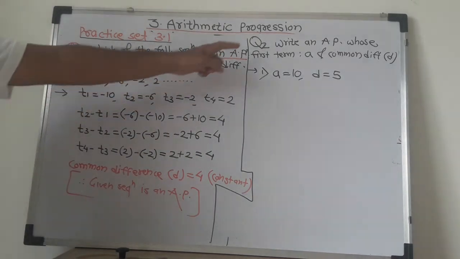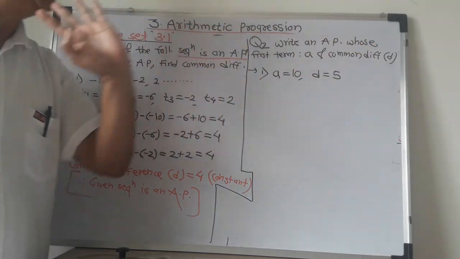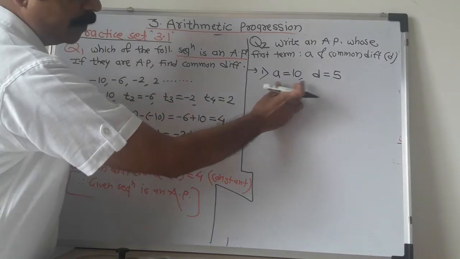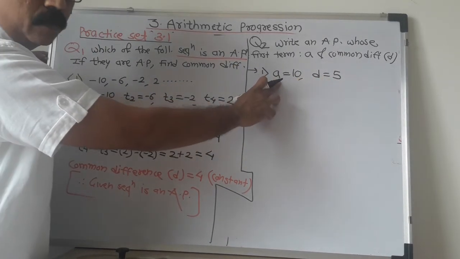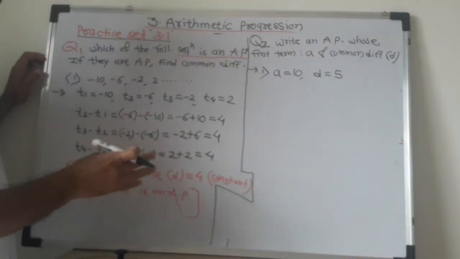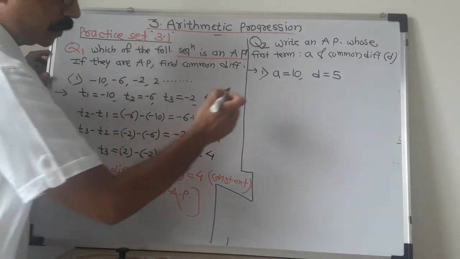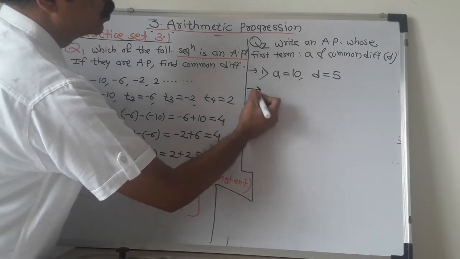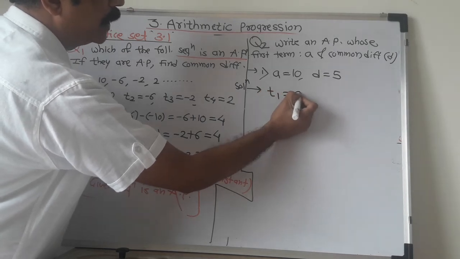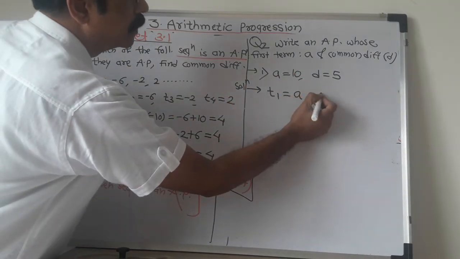Question number 2. Write an arithmetic progression whose first term is A and common difference is D. Value of A and D both are given. Value of A is 10 and value of D is 5. A means first term and D means common difference. Previously we learned how to find the terms from an arithmetic progression. Solution. See, T1 means first term. First term is denoted by A, that is 10.